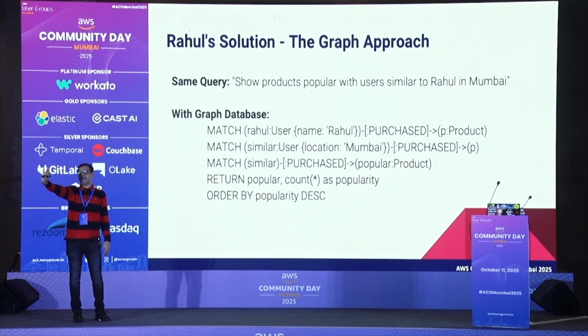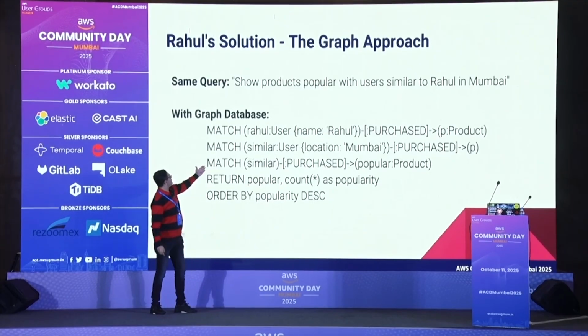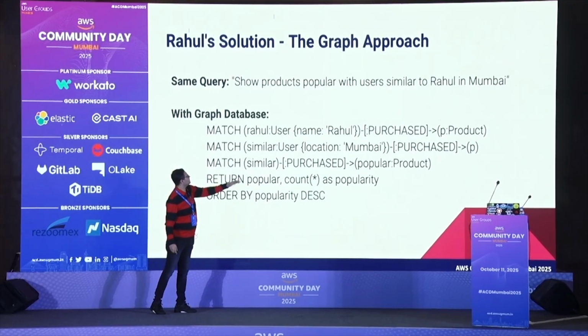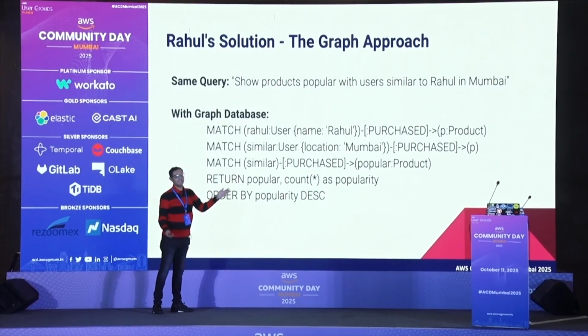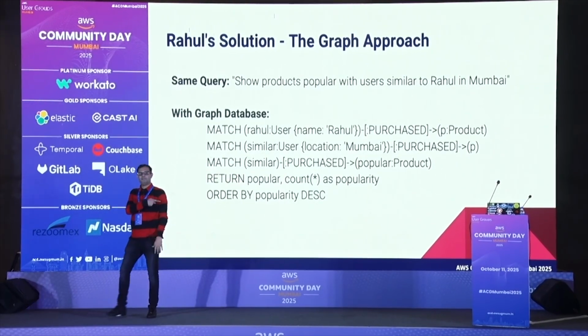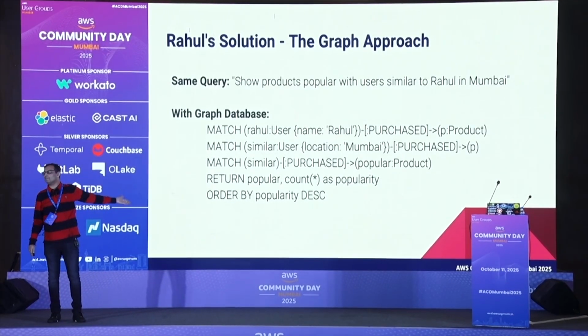Not even 5 lines of code: simply match the Rahul username, purchase the product, match again, one more match for similar users in Mumbai, and then match with the product and return it. See, it's done, order by discrepancy. It's very simple. Rather than doing so many scans, you can do it very simply here.